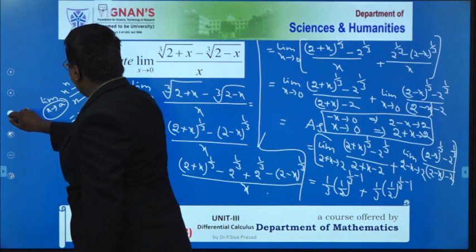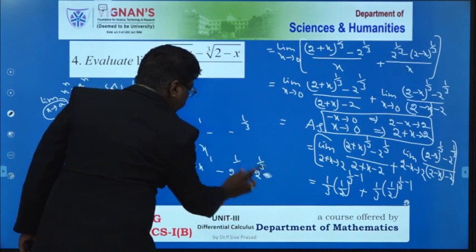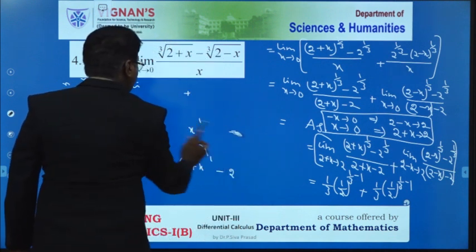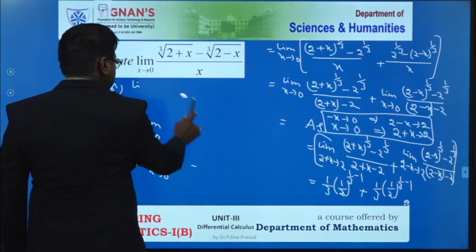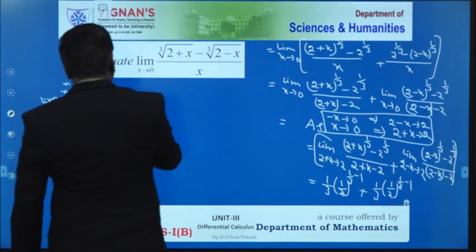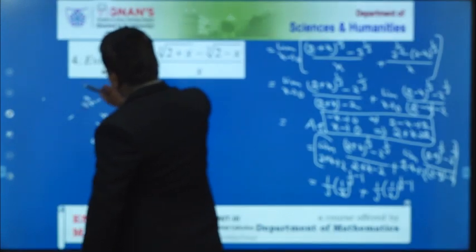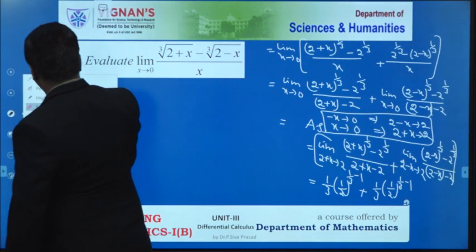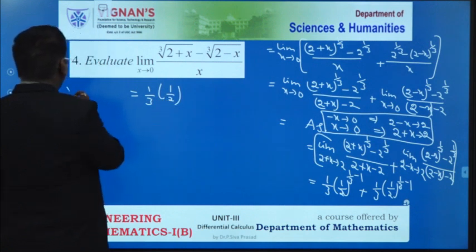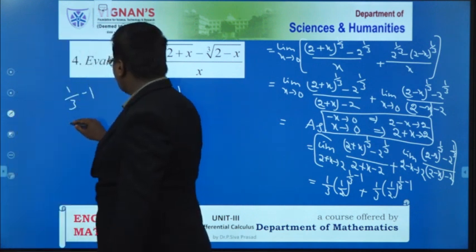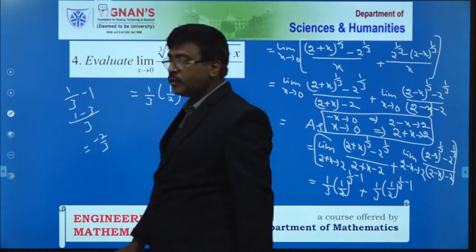Okay now, please see this. So I have to take 1 by 3 and 1 by 2 whole to the power of 1 by 3 minus 1. How do I have to write this value, 1 by 3 minus 1? So this is equal to 1 by 3 into 1 by 2 whole to the power of 1 by 3 minus 1. For 1 by 3 minus 1, take 3 as the LCM, then 1 minus 3 equals minus 2 by 3. Minus 2 by 3.